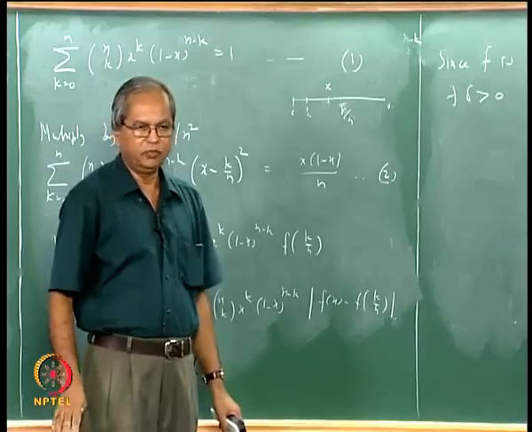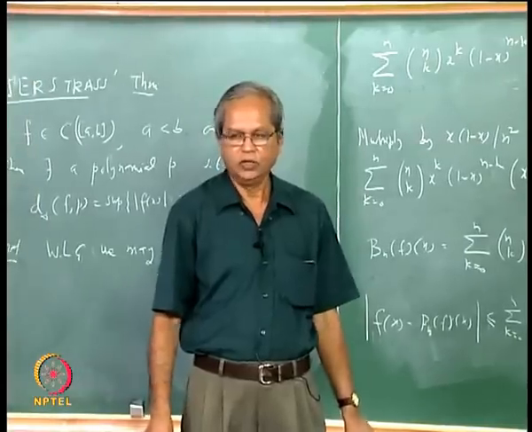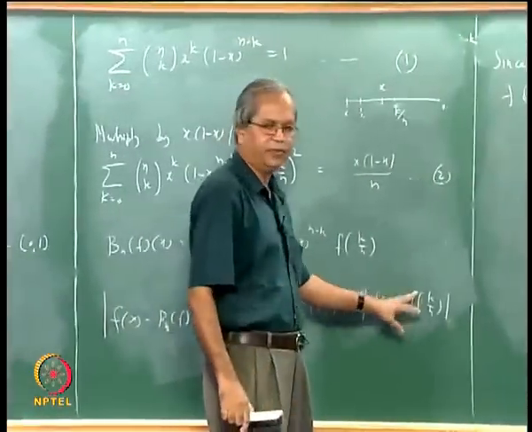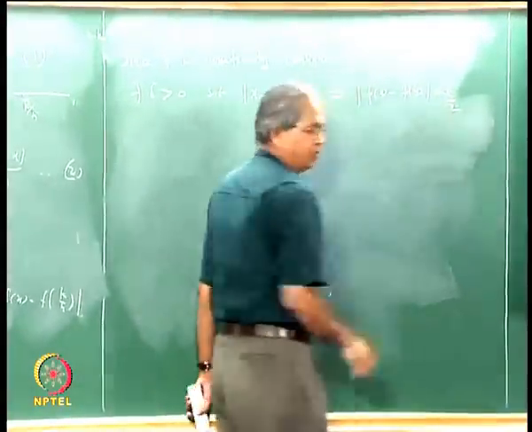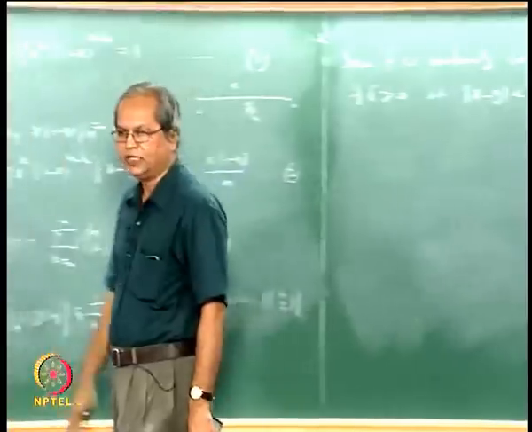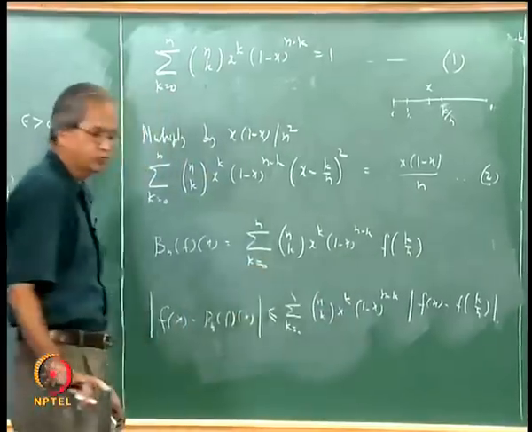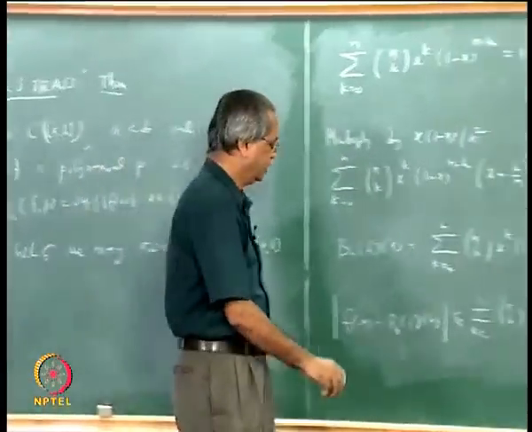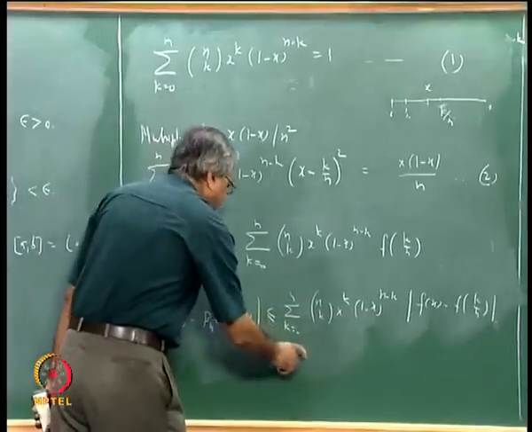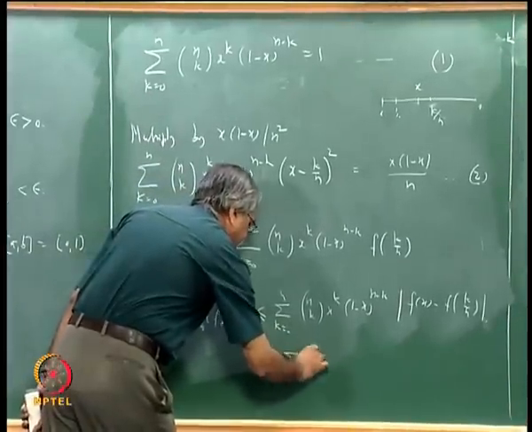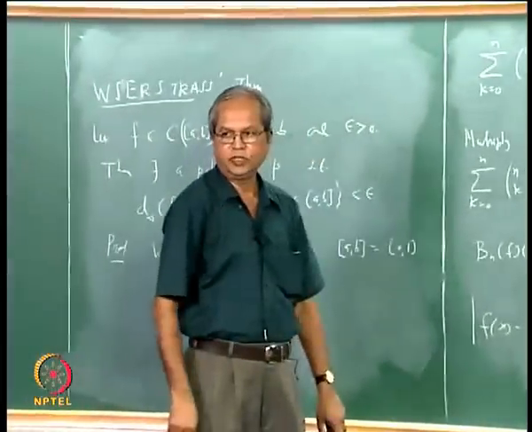But at least for those cases for which mod x minus k by n is less than delta, we can say that mod fx minus f of k by n is less than, let me make it epsilon by 2. The remaining sum also we shall make epsilon by 2. So first what I can say is that I will split this sum into 2. For the sake of convenience, let me simply write it here. Suppose I call this sigma prime plus sigma double prime.